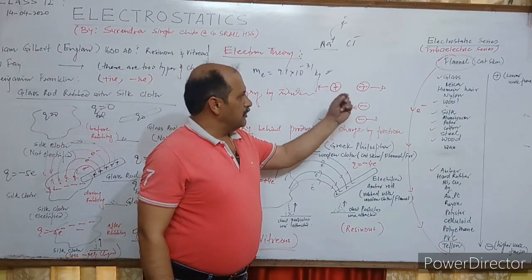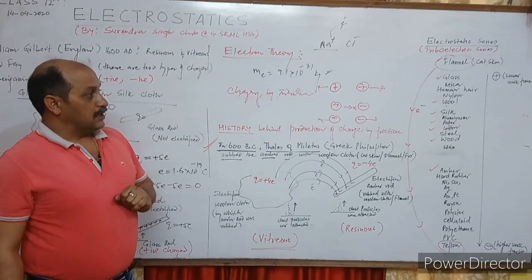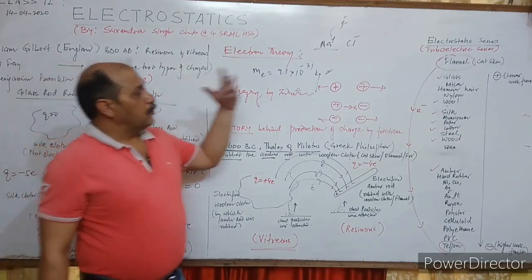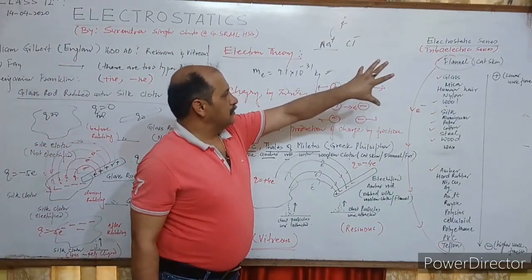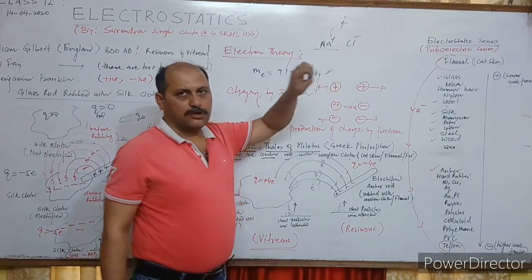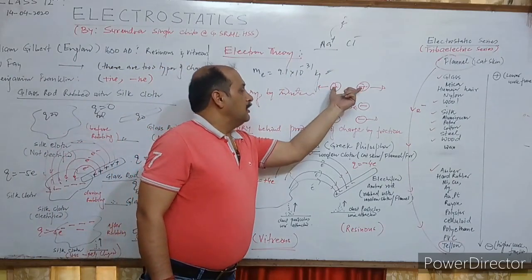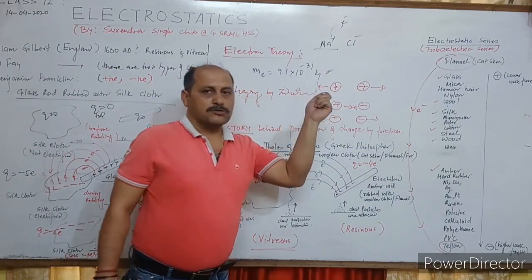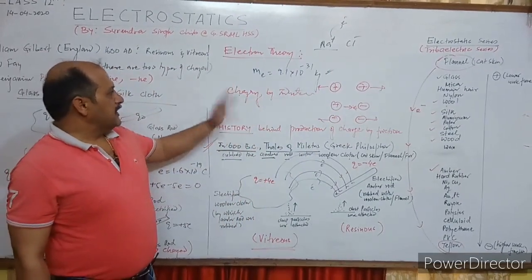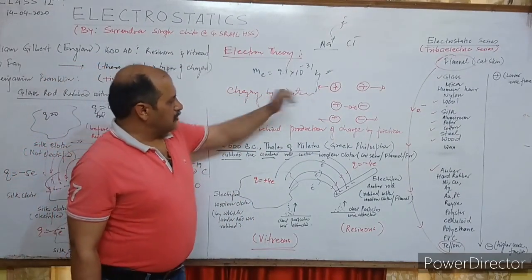Like charges usually repel each other, unlike charges usually attract each other. But when one charge is very big and the other charge is very small, small in quantity, small in potential, there is a possibility that like charges may attract each other because of induction. In the next chapter, I will explain charging by induction.